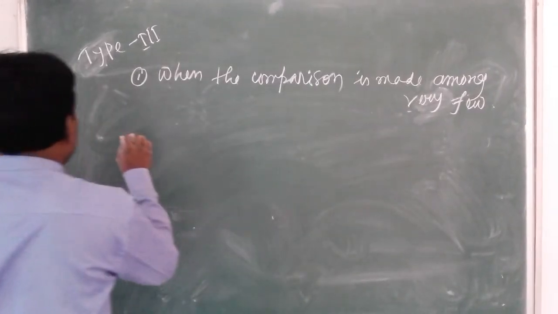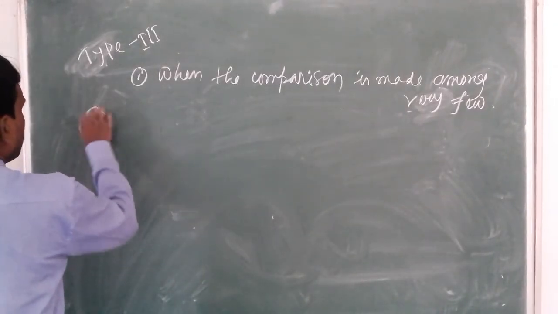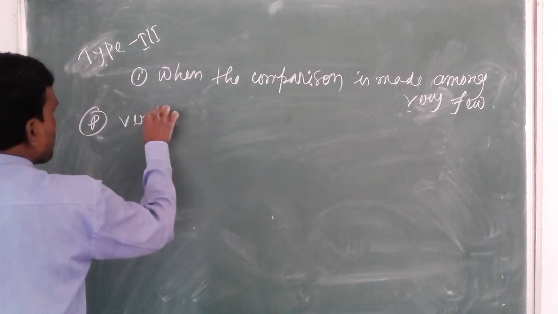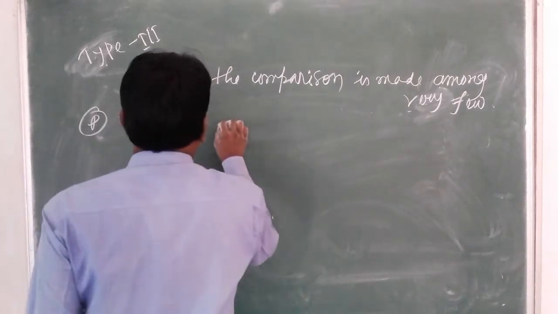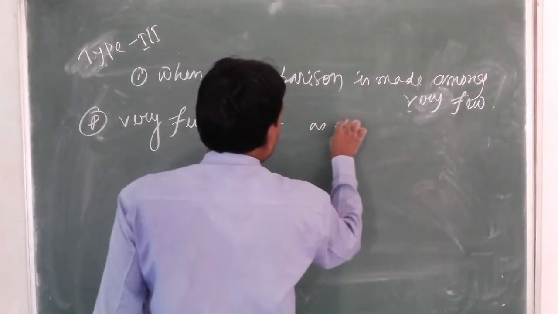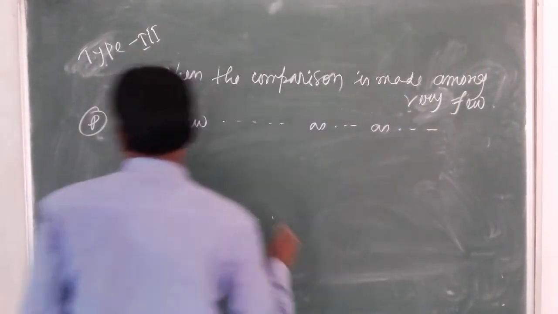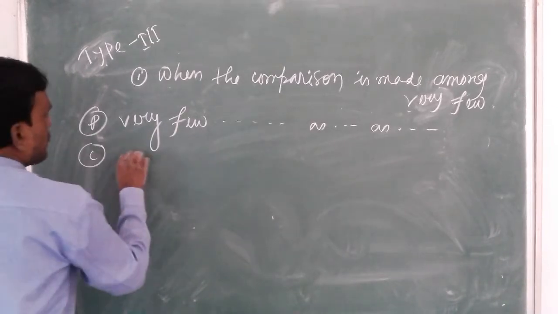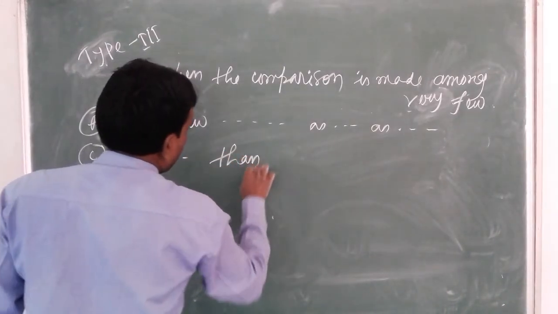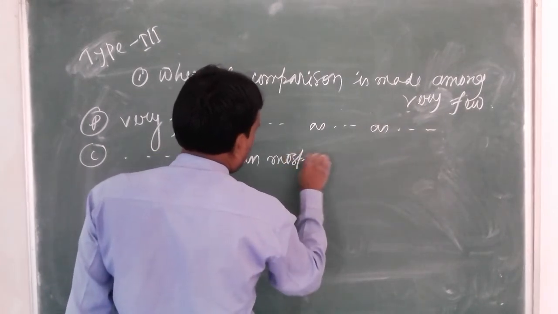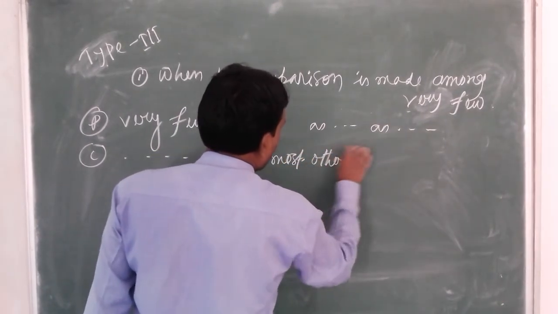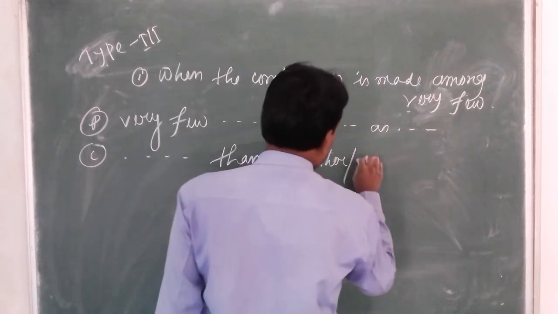What are the rules of positive, comparative and superlative? In positive, start with very few, as. In comparative, then most other or many other.